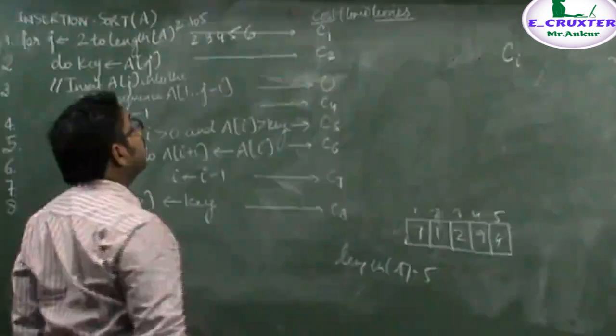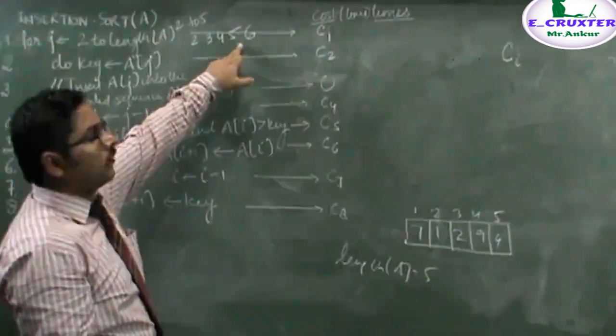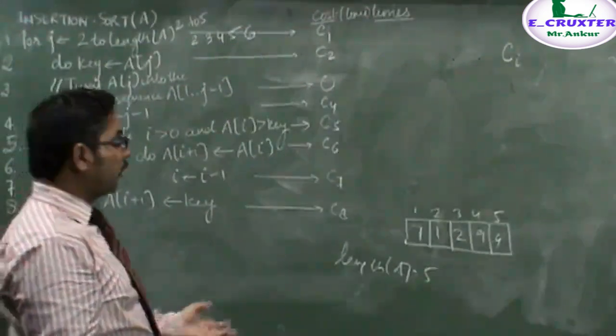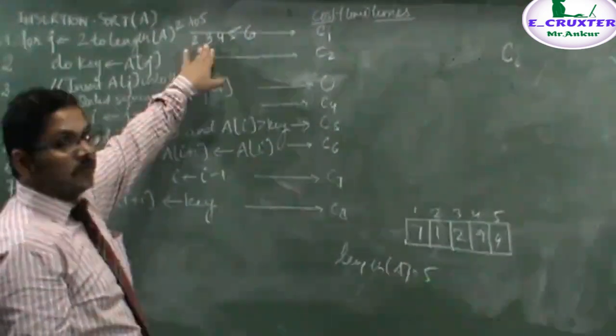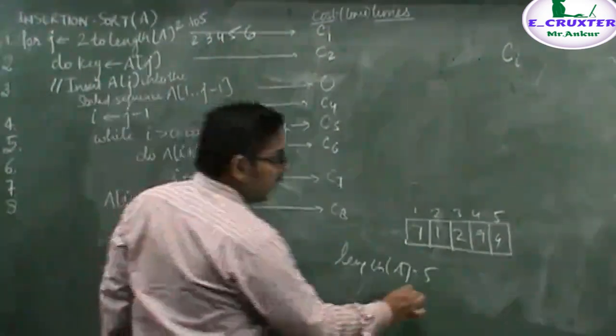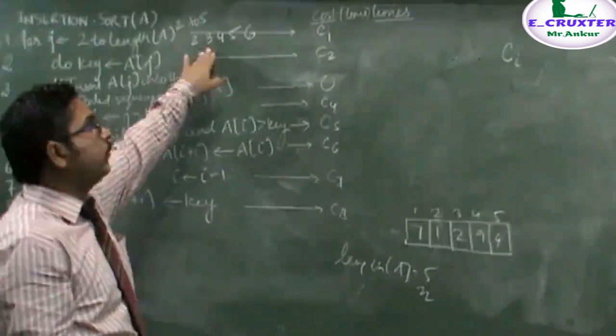We have understood. Then how many times is it executed? 1, 2, 3, 4, 5 times. That is, if the total length of the array is 5, then this statement is executing 5 times. If the length of the array is n, then this statement will be executing n times.